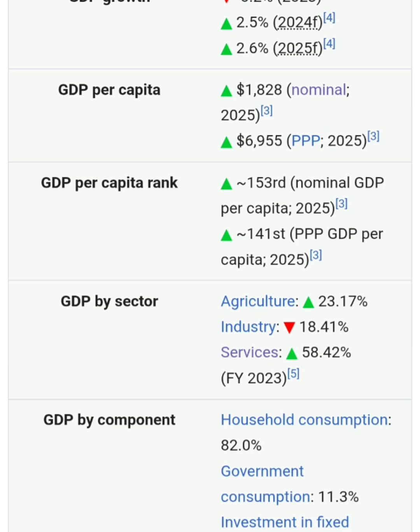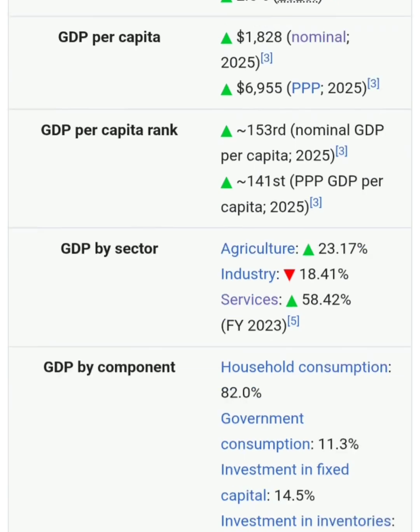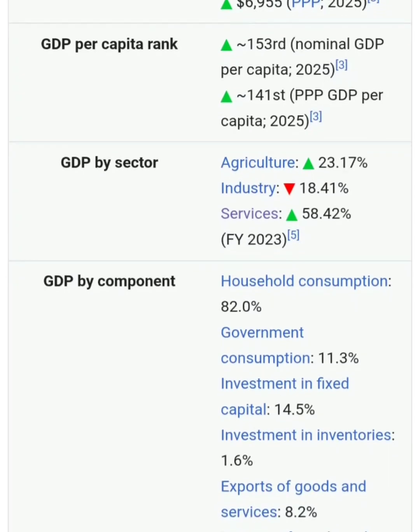Remember, it's a very low amount compared to the world's income rate, because in the world GDP per capita chart we are at the very worst position. Our position is 153rd in terms of nominal GDP per capita.